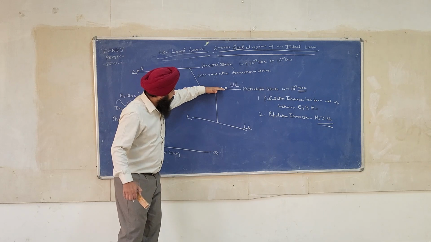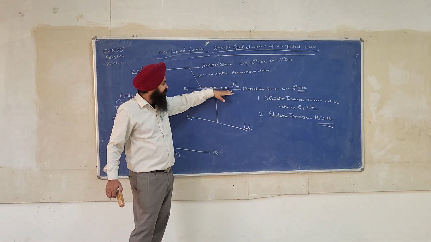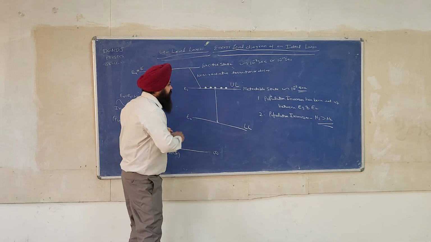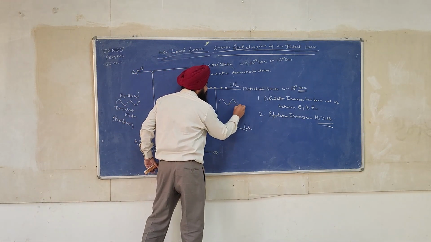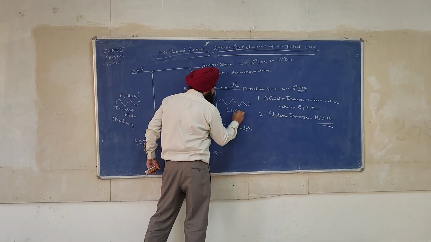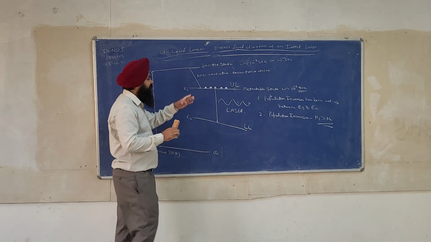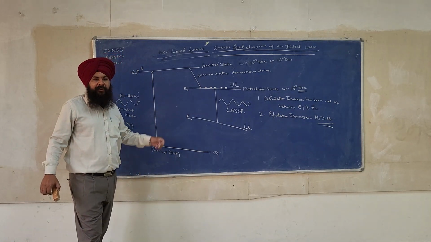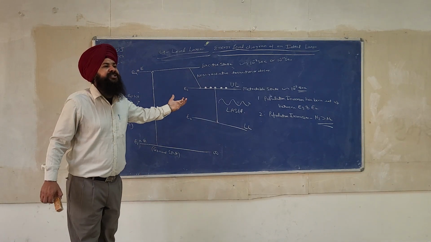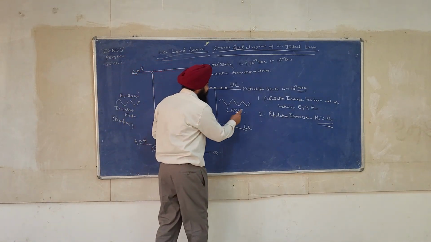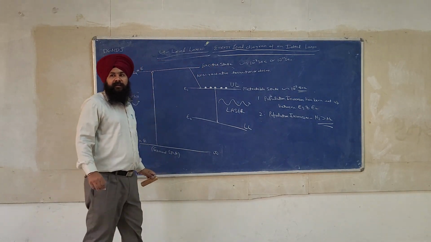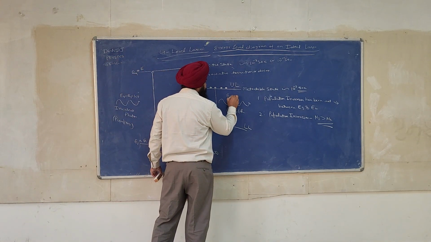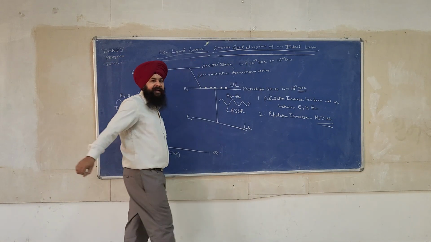Now, once the population inversion has been set up between these two levels, stimulated emission between these two levels takes place, and we will get laser light across these two levels, E3 and E2. Can you tell me what is the energy of this photon or this laser light? E3 minus E2. So we are getting E3 minus E2.